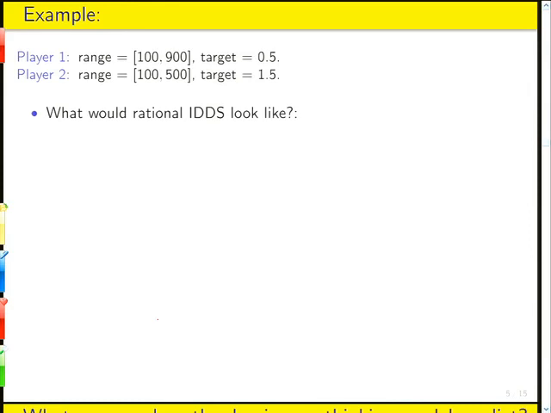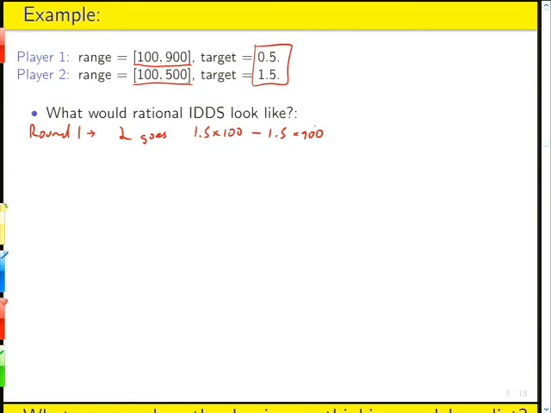Okay, so to figure out the predictions of the dominance thinking model, we have to begin by figuring out what iterative deletion of dominated strategies would look like. I think I'm going to do this on the screen. Let's suppose that player 1 gets a range of 100 to 900, player 2 gets a range of 100 to 500, and these are their targets, their multipliers. In round 1 of iterative deletion of dominated strategies, what does player 2 do? Player 2 will go somewhere between 1.5 times 100 and 1.5 times 900. This is a perfectly rational player. We're just simply going to put bounds on what they could conceivably guess. In other words, what will they rule out? What can we rule out?